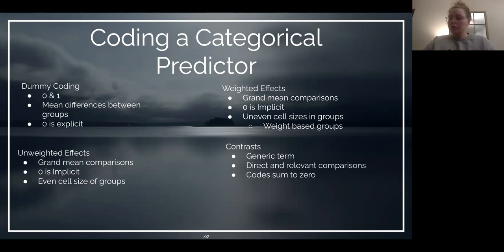And then we have contrast coding, which allows you to test multiple hypotheses at once. Here you're making direct and relevant comparisons, and the codes need to sum to 0. There's also nonsense coding, but that's a little complicated for the purposes of this presentation, and so we will not be talking about it. So the coding I've chosen is weighted effects coding.